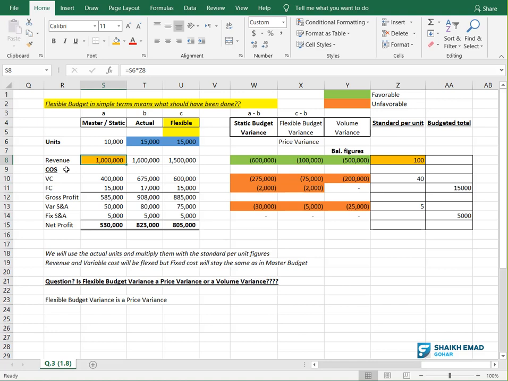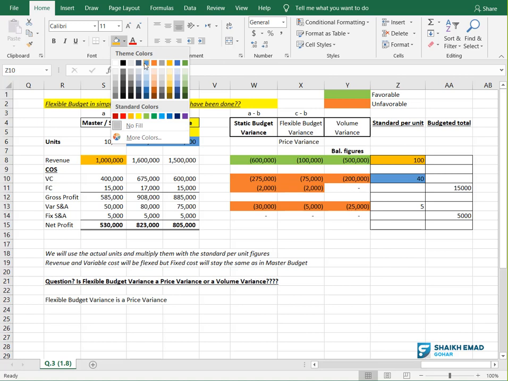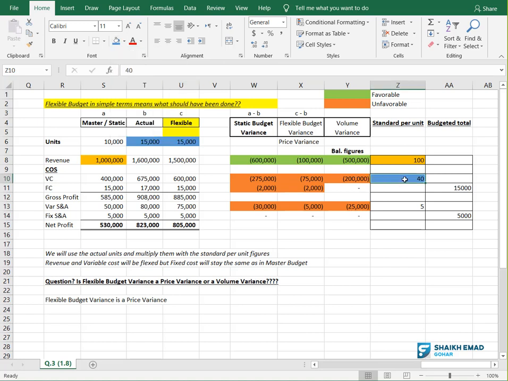Then I went to the cost of sales and said, okay, my variable cost. How much is my variable cost? 400,000. How do I know this? I assumed that my variable cost per unit is 40. If you multiply 40 with 10,000, you get 400,000. All these are linked with formulas, so when I share the Excel sheet with you, you can also see these formulas. Then we moved on to the fixed cost.